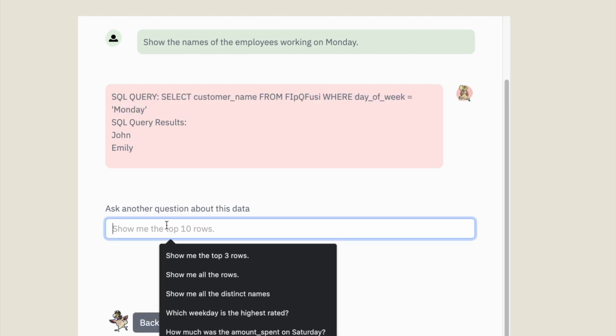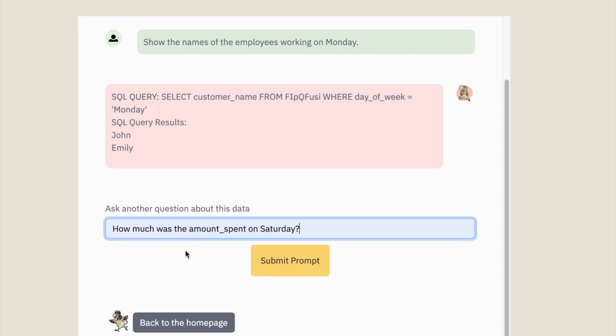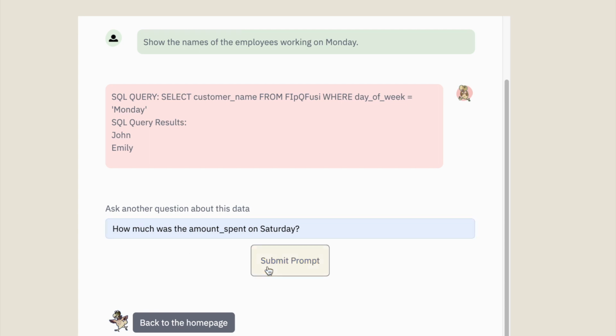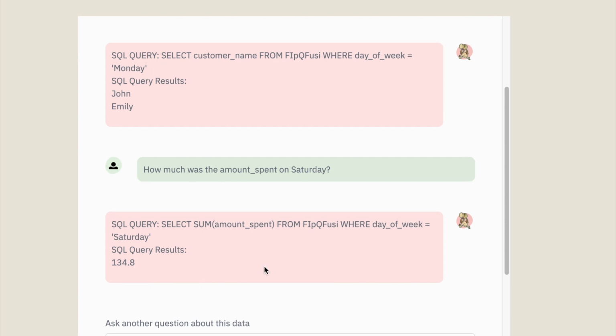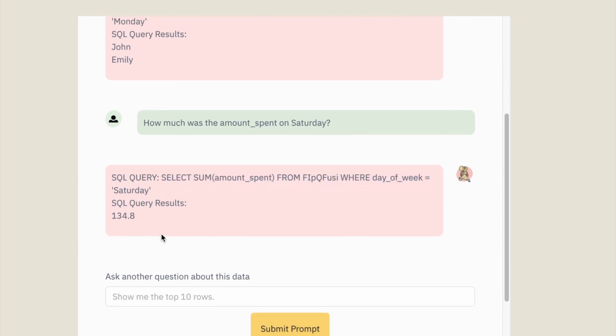So let's continue the conversation. How much was the amount spent on Saturday? As you can see, DataDave can handle all sorts of different requests, and John doesn't have to learn anything about technology, but he does get to stay informed and learn more about the SQL formatting if he's interested.